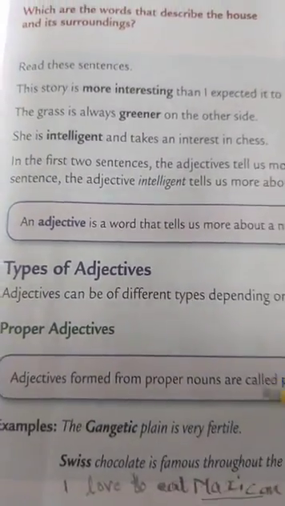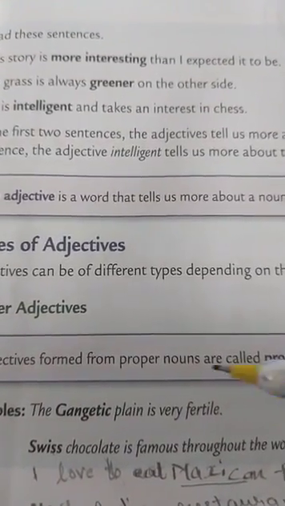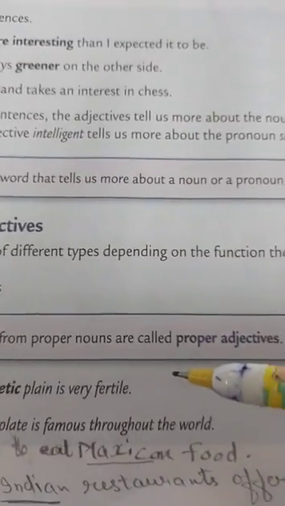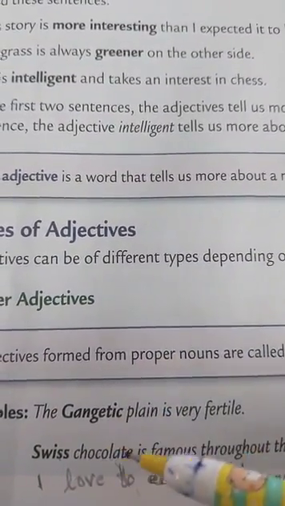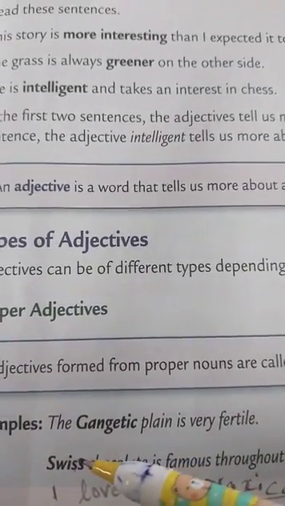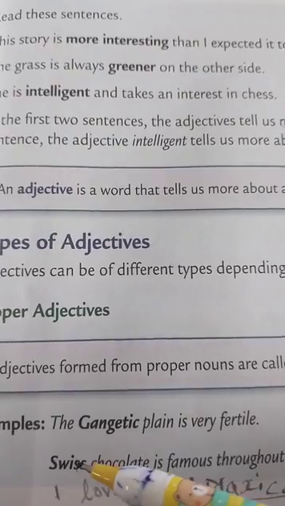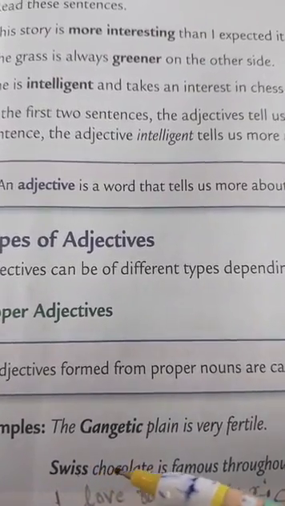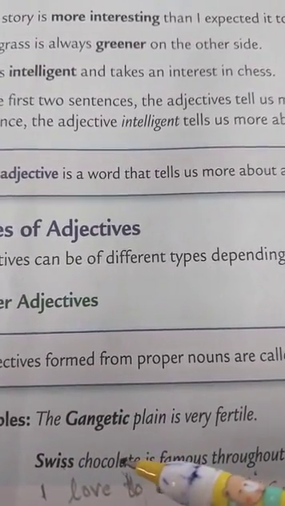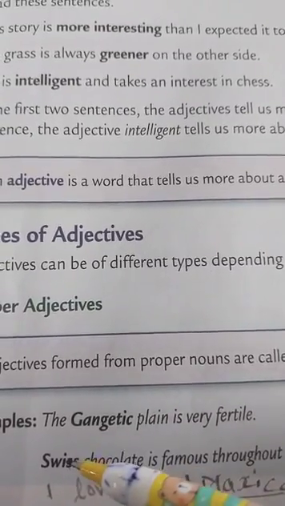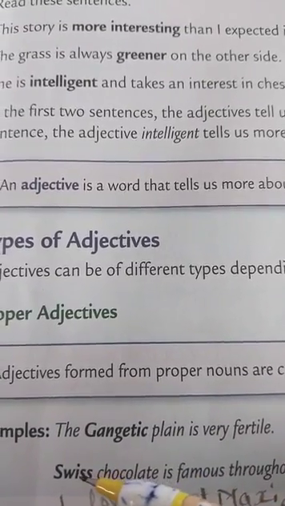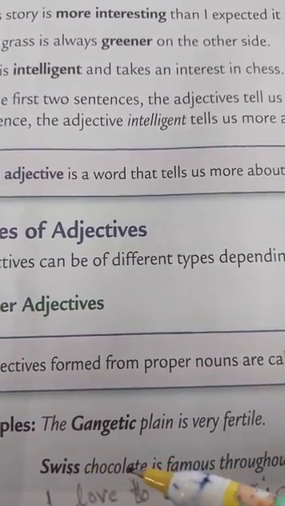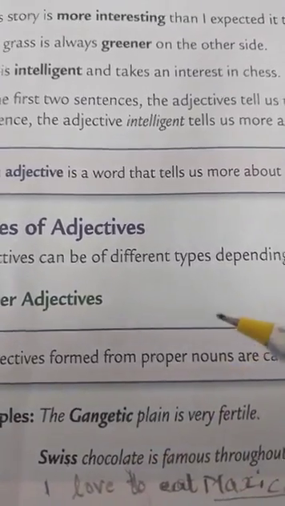Let us understand this with the help of few examples. Swiss chocolate is famous throughout the world. Now, in this sentence, children, the word chocolate is a noun. Okay, and word Swiss, it is also a noun, and that too proper noun, and it is describing the word chocolate, which is a noun. So this word Swiss is a proper adjective. Okay, why? Because it is proper noun and it is describing another noun, that is chocolate.